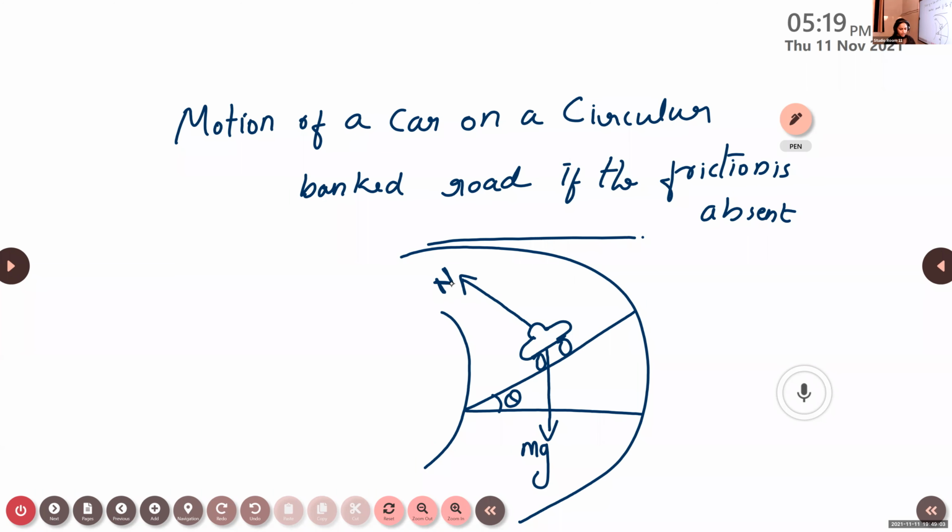Then what are the other forces acting here? Before that, what do you think? Are the reaction force and this action force exactly equal? Because here our car is placed on an inclined surface. Are they equal and opposite?